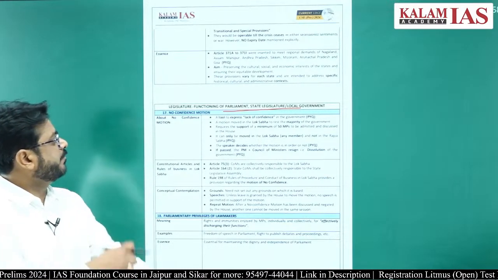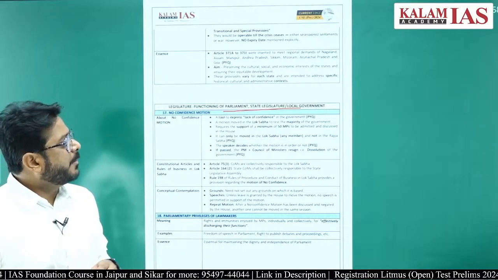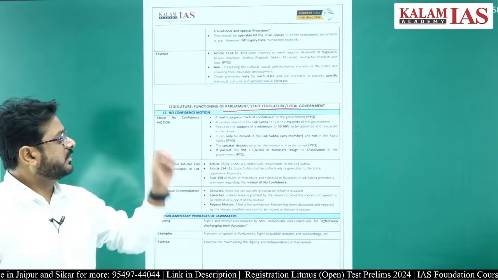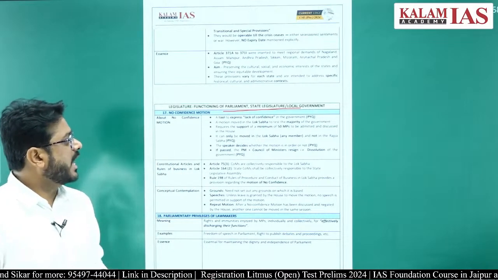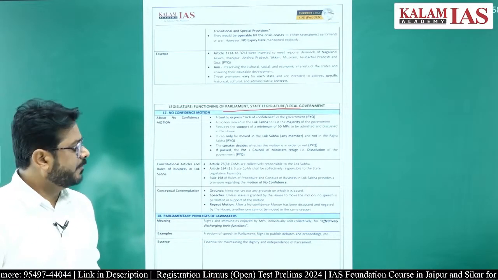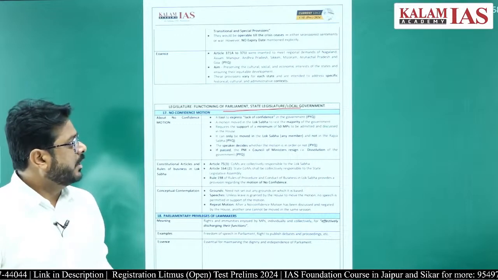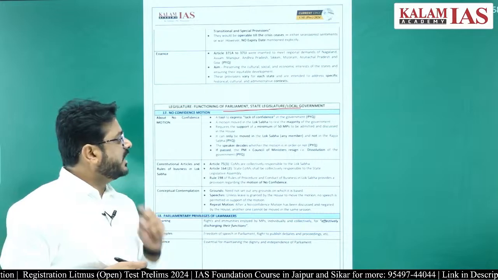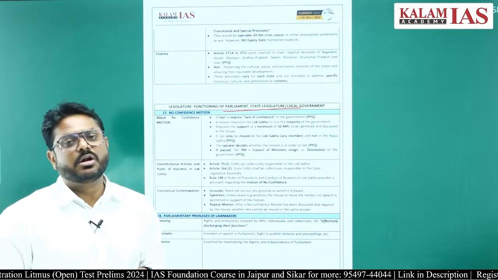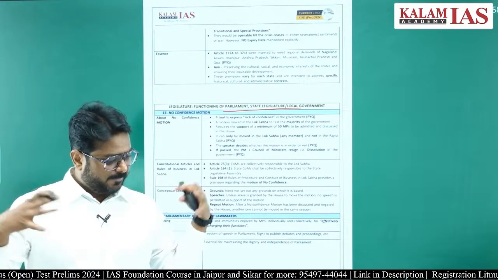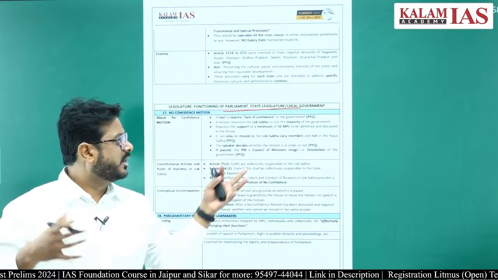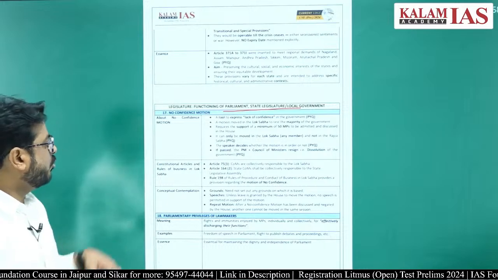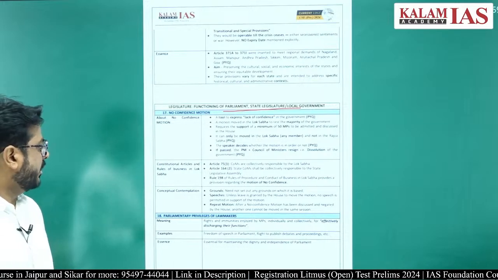So what are the conditions? A minimum of 50 Members of Parliament should support that this no confidence motion be admitted and discussed in the House. It can be moved only in the Lok Sabha or the Legislative Assembly. The Speaker decides whether the motion is in order or not. So it is the power of the Speaker to decide whether to accept this no confidence motion. And if it passes, the Prime Minister and the Council of Ministers have to resign.